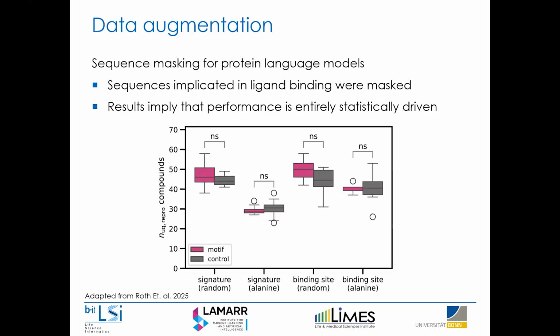So this kind of suggested that these models are learning from global sequence similarity and actually regurgitating compounds that they've seen before, but they're not actually learning any biological context in the way we would hope them to do so. So it's just a different way of evaluating your models that does not necessarily rely on XAI methods, but still is a very good way to go forward, I think.